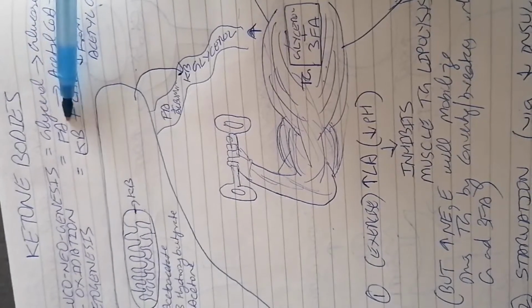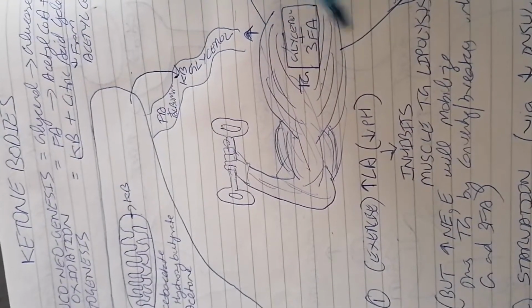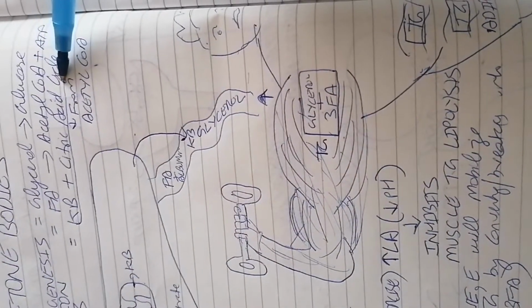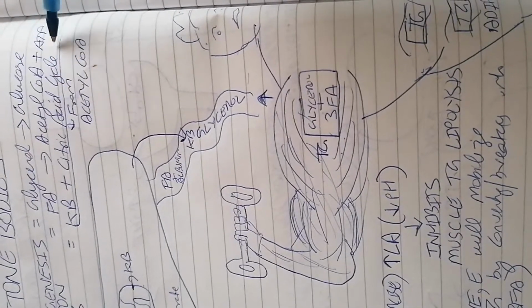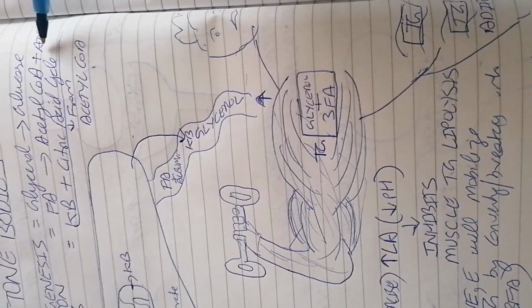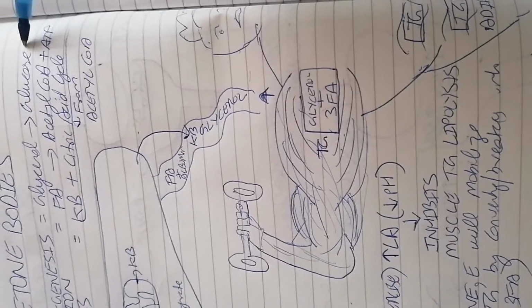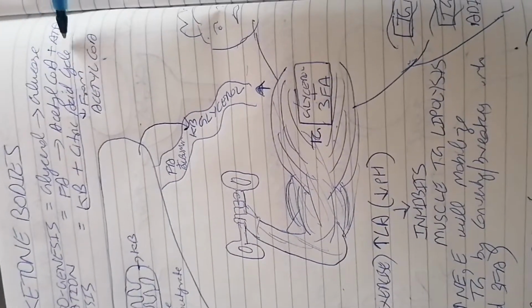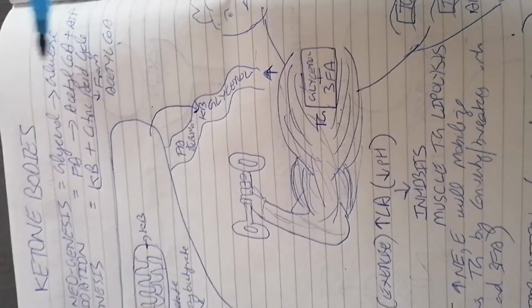Those fatty acids which came from your muscles or adipose tissue will release acetyl coenzyme A and ATP. That ATP again would be used to make glucose, like in the first process, gluconeogenesis. So ATP is used to make glucose over there. What happens with the acetyl coenzyme A, CoA?